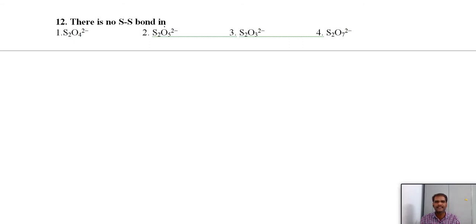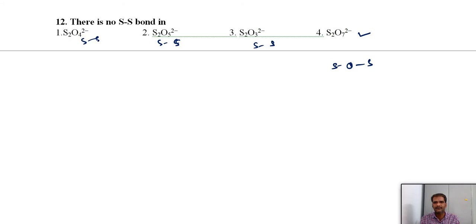In which case is the S-S bond not present? In S4O6 2-, the tetrathionate, we have the S-S bond. In S2O4 2-, here also we have the S-S bond. In S2O3 2-, thiosulfate, also we have it. But this one is pyrosulfate: in pyrosulfuric acid we have the sulfur-oxygen-sulfur bond. There is no S-S bond. In the first three cases we have the S-S linkage.